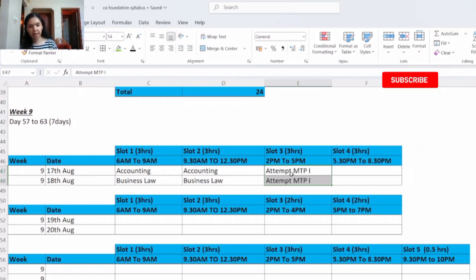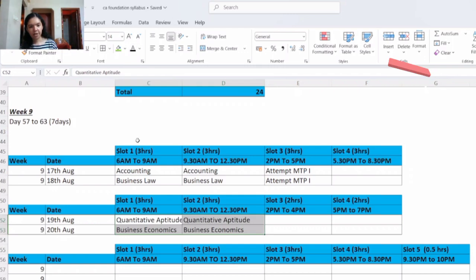Then in slot number 3, you will attempt the mock test paper 1. In the same way on 19th and 20th August, slot 1 and slot 2 timings are the same, 6 to 9 and 9:30 to 12:30. Here you will be revising quantitative aptitude and business economics in both slots. And here slot 3 is for 2 hours only.